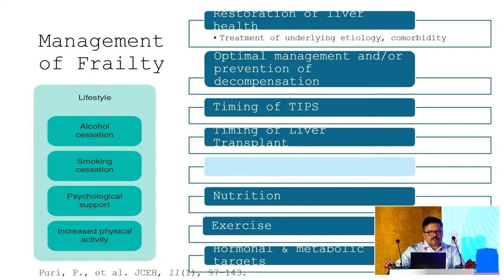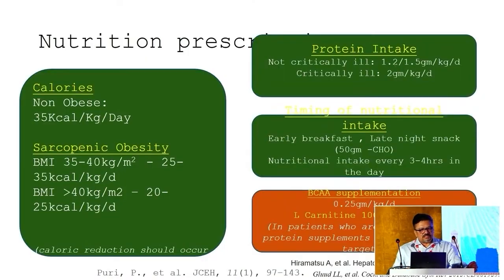So in your patients with refractory ascites, try to plan the TIPS early so that they are not in a severely frail state when they go for a TIPS, and time the transplant early in your patients so that they are not frail when they go into the transplant. Now coming to the 3 main pillars, first is nutrition.